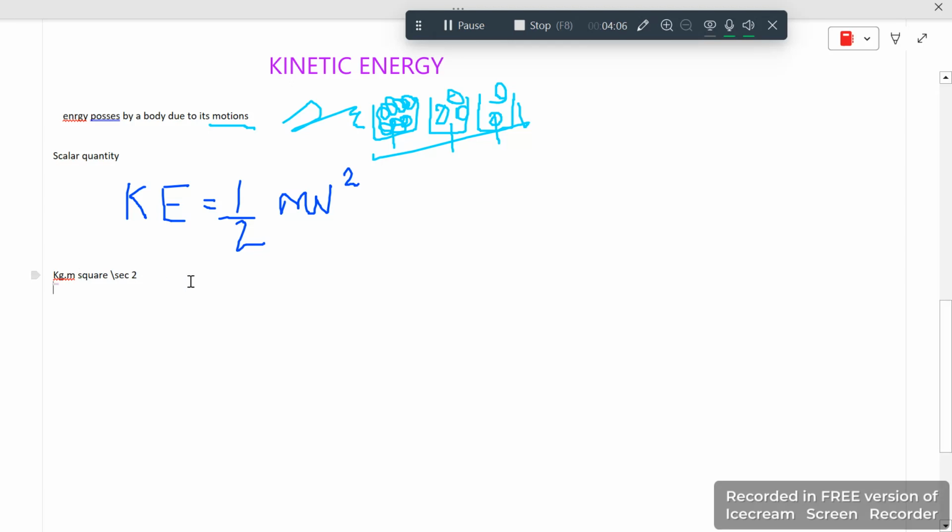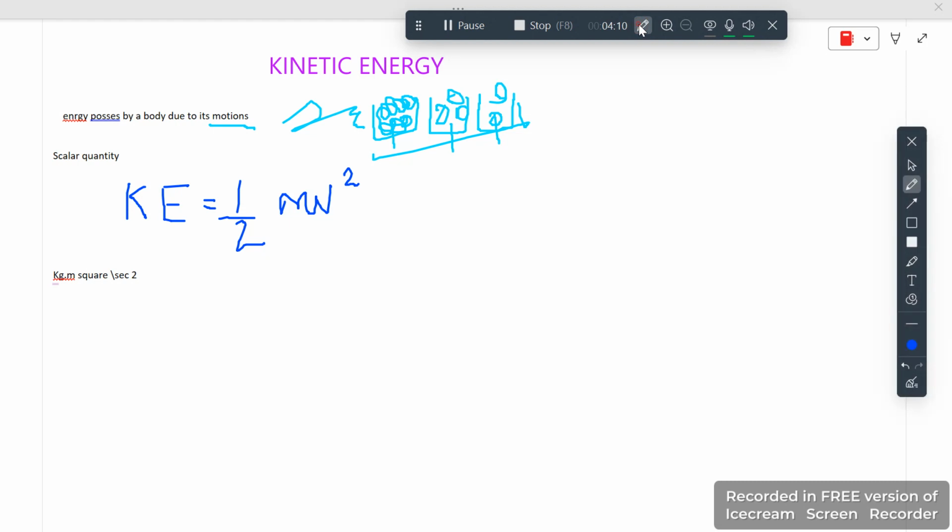And if I write its dimension, that dimension would be M L squared T to the minus 2. Second would be down, and when we move it up, it will be T to the minus 2. But we just need to remember its dimension.